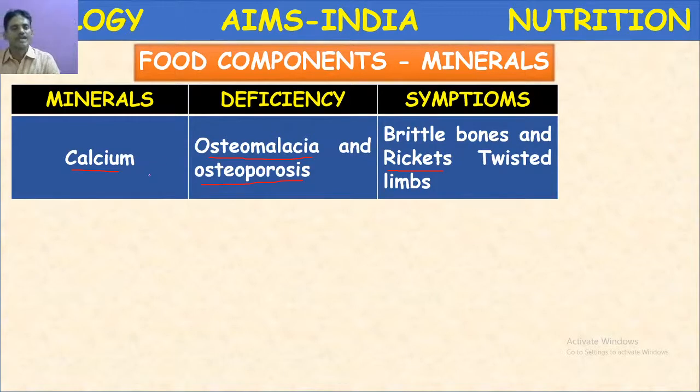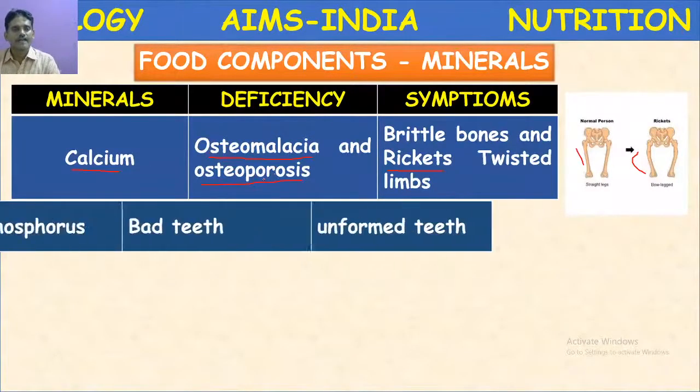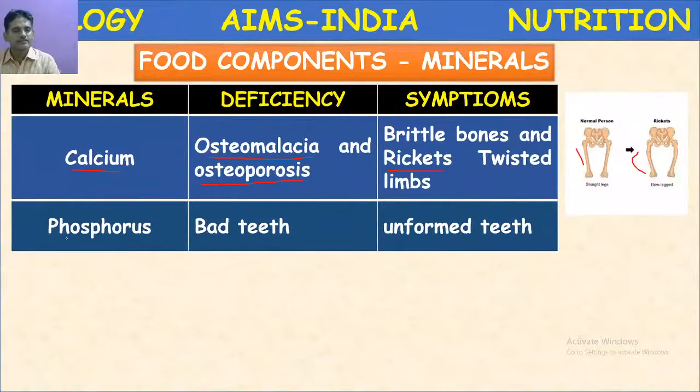Calcium deficiency generally occurs in infants and small children. Here, straight bones are normal bones, whereas here the bones are bending like this because of deficiency of vitamin D and calcium. Rickets, it is called.